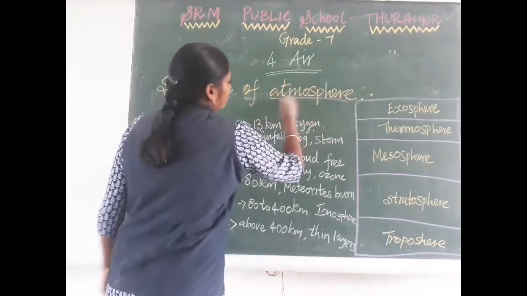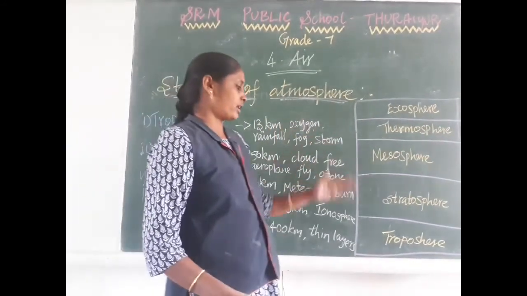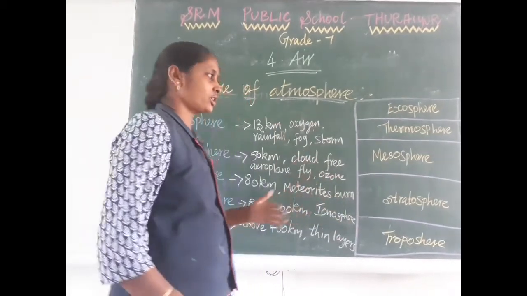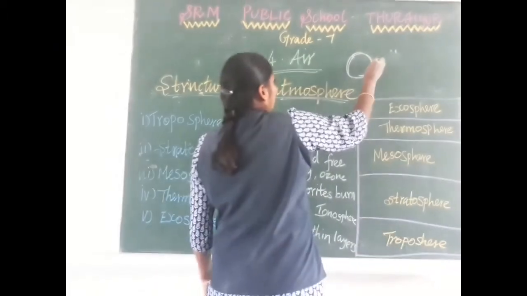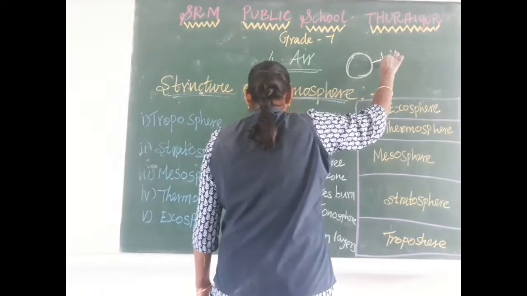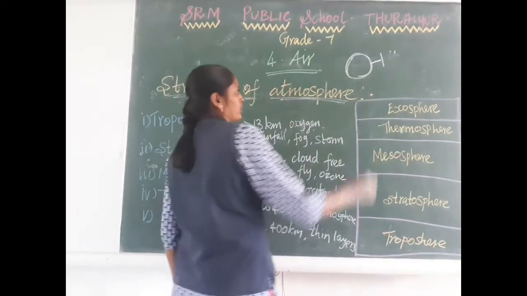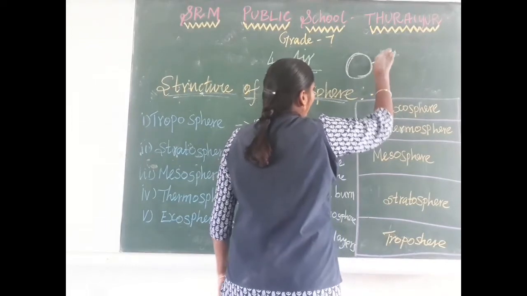Structure of atmosphere. How do we study the layers of the atmosphere? Our atmosphere also has some structure. Suppose this is the earth's crust. From the crust up to 800 to 1200 kilometers, air is present.